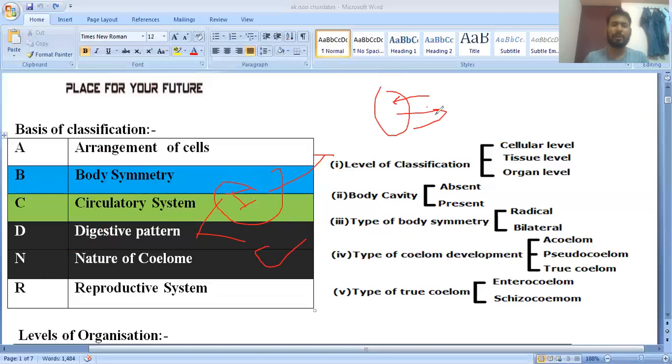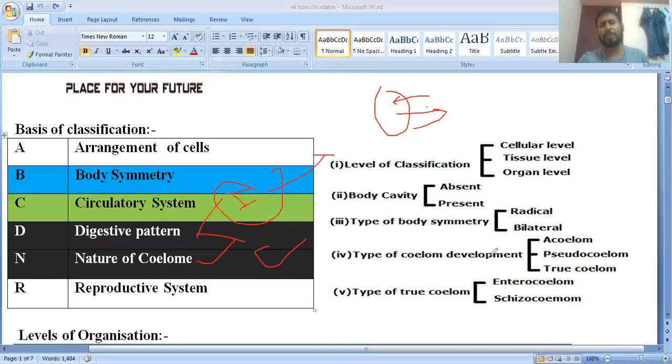So incomplete type of digestive system means they have only a single pore which acts as a dual function for ingestion as well as egestion. Clear? So this is the incomplete digestive system. Next is the complete digestive system, which has two different pores, one for ingestion, another for egestion, means one inlet, another outlet. Clear? So next is the nature of coelom.